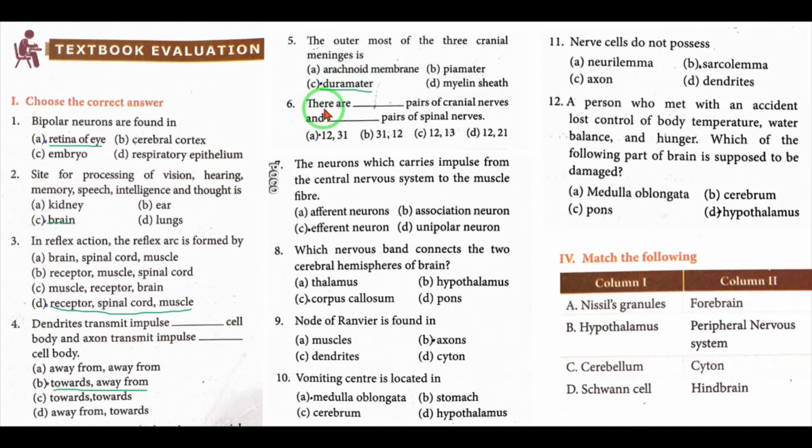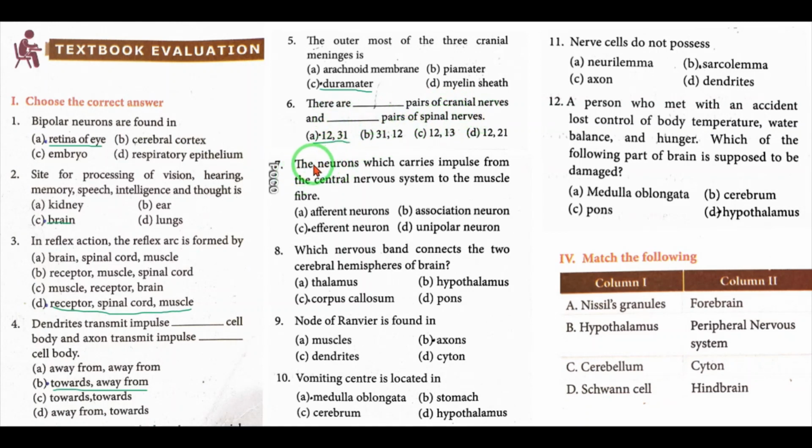Number 6. There are dash pairs of cranial nerves and dash pairs of spinal nerves. A, 12 and 31; B, 31 and 12; C, 12 and 13; D, 12 and 21. Correct answer A, 12 and 31. 12 pairs of cranial nerves and 31 pairs of spinal nerves.